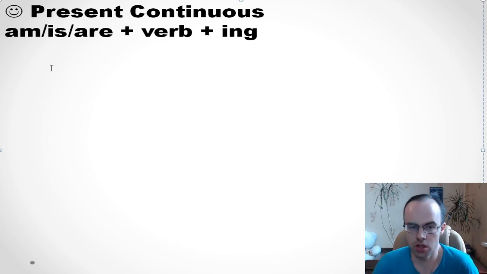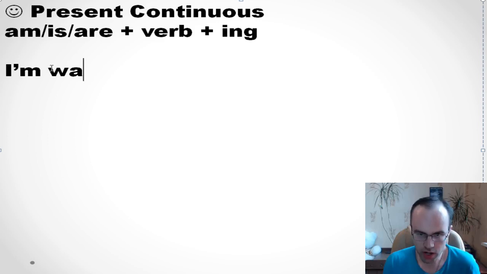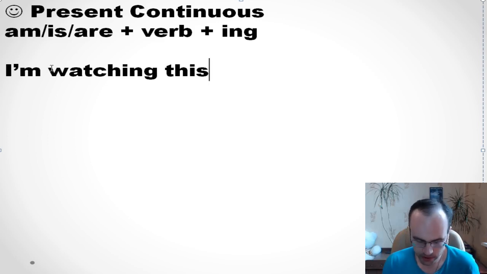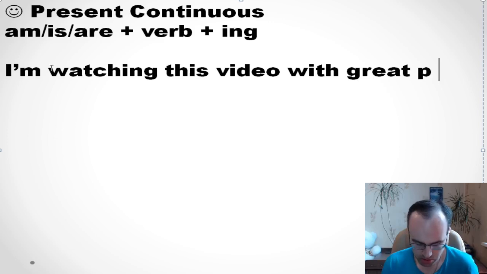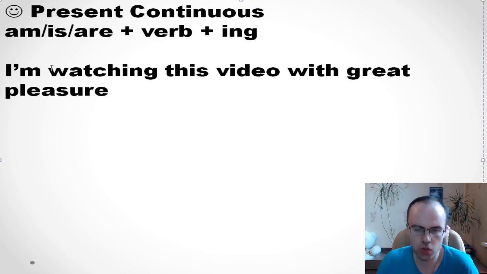For example, you can say, I'm watching this video with great pleasure. It's happening at the moment of speech. If you like it in general, you can say I really like, or I watch these videos with great pleasure.